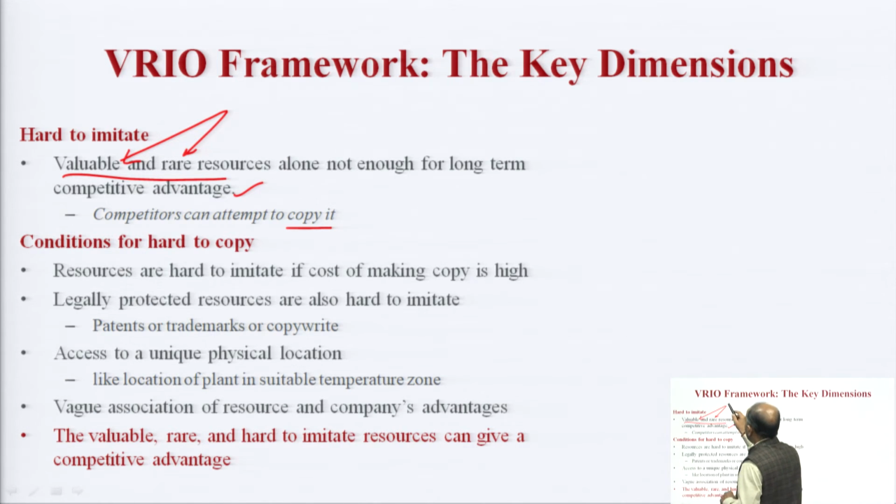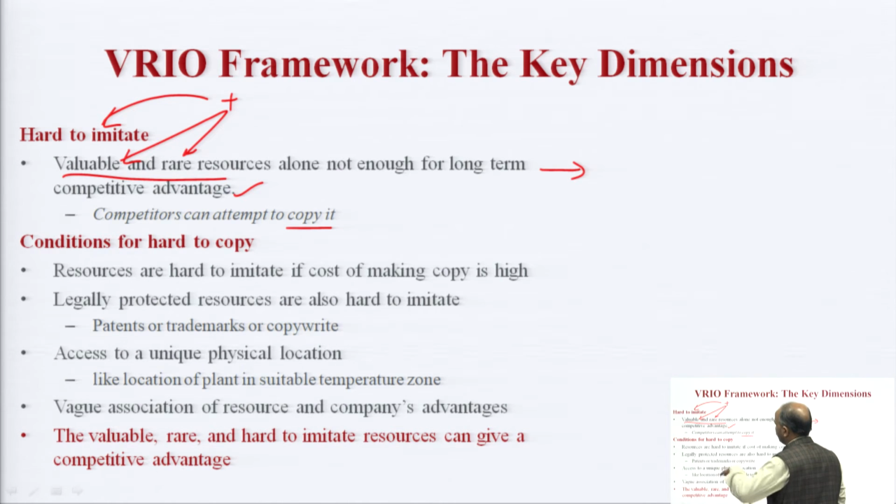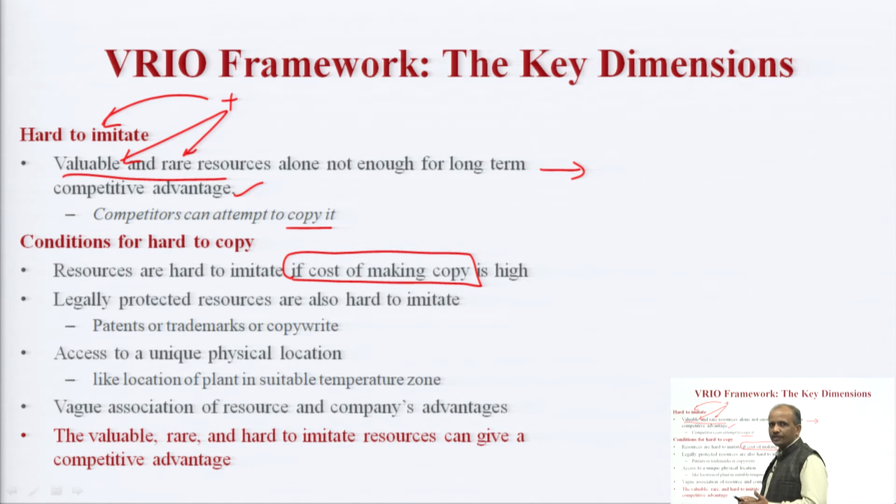So add to value and rare, which is hard to imitate. If something is valuable to the company, rarely available to the competitors, and hard to imitate, then this will give more advantage as compared to the first two conditions. So what are the conditions that create hardness in copying or imitating? Resources are hard to imitate if the cost of making a copy is very high. Affordability: if competitors are not able to afford it, then such a resource would be hard to copy.